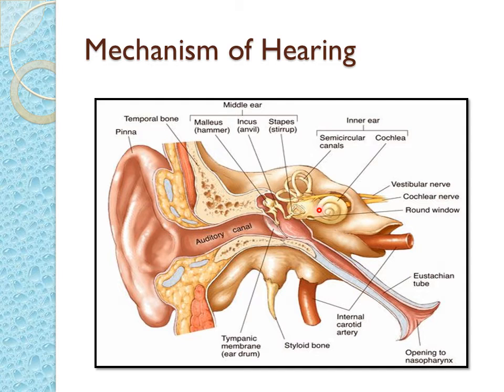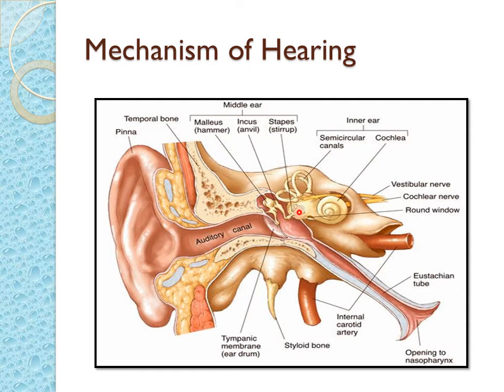So is it clear for everyone, or shall we do a quick revision of that again? So let us see what is happening. The sound waves are coming here. The pinna and the auditory canal receive the sound waves. They vibrate the eardrum, which in turn vibrates all these small bones over here.